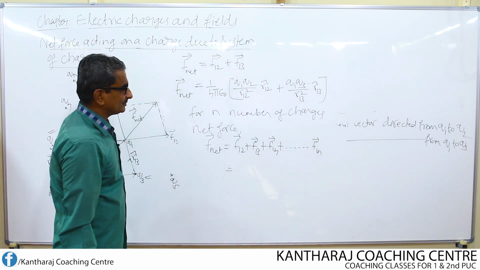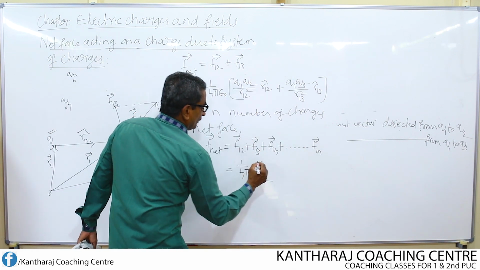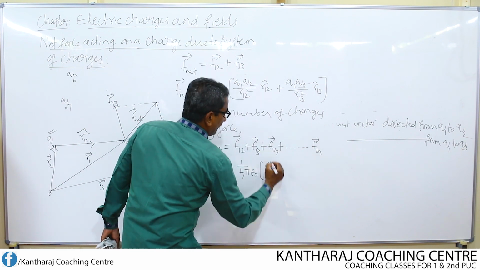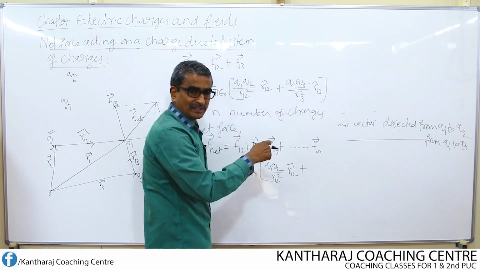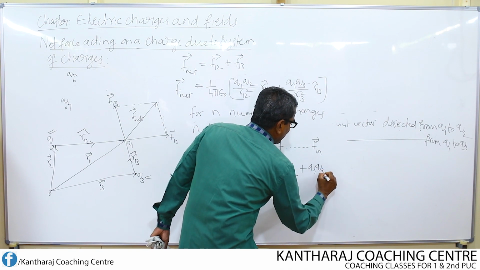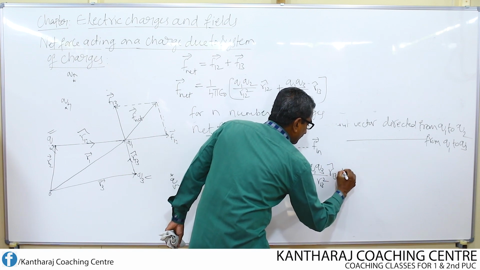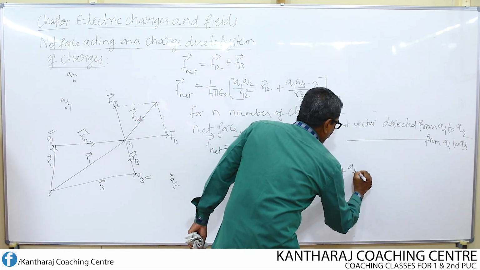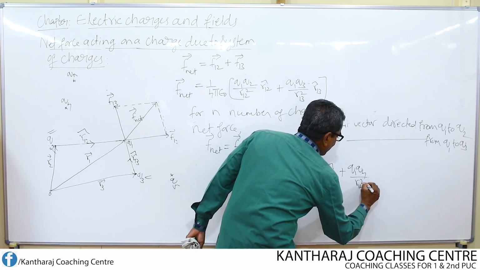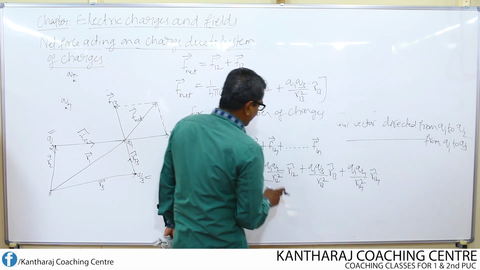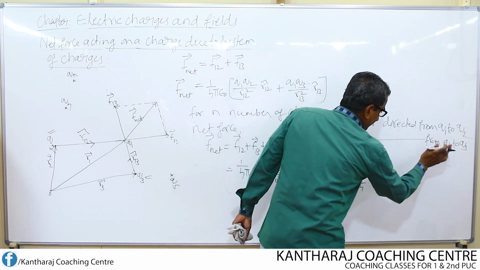So substitute: 1 over 4 pi epsilon naught, then Q1 Q2 divided by R12 square into R12 cap, plus Q1 Q3 divided by R13 square into R13 cap, plus Q1 Q4 divided by R14 square into R14 cap, for F14, plus and so on, plus F1n.